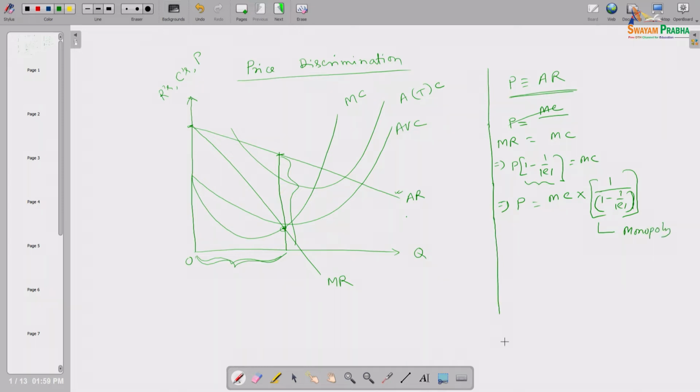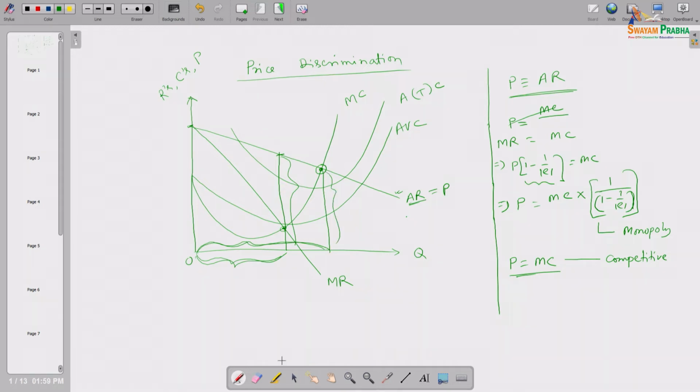Alternatively, if he follows competitive behavior, he will set price equal to marginal cost. This is perfectly competitive behavior. So, if he follows perfectly competitive pricing behavior, he should produce this much output, because at this point, AR is the price line and price equals MC is here. So, he should produce this much output.